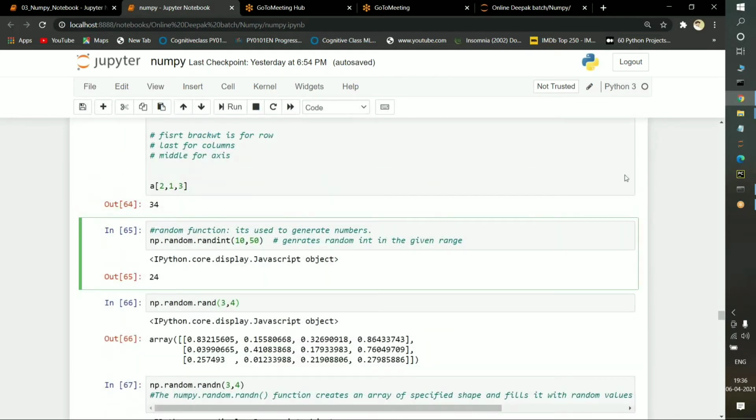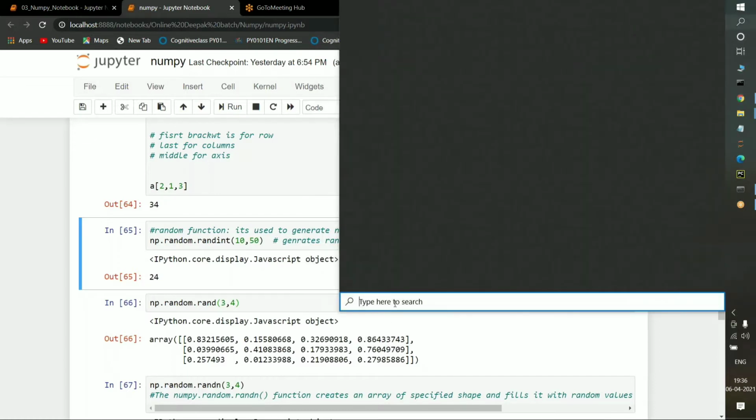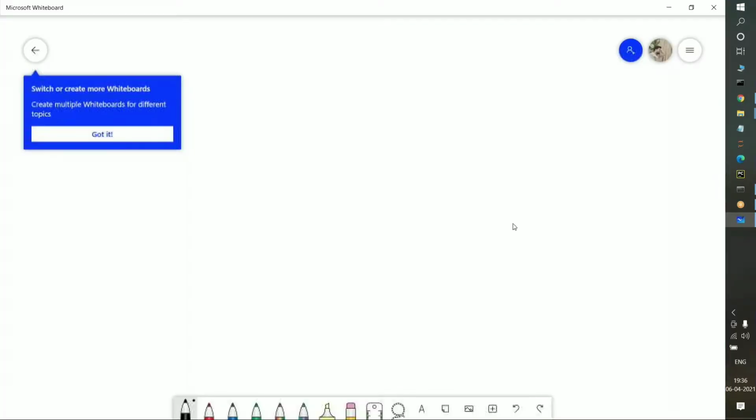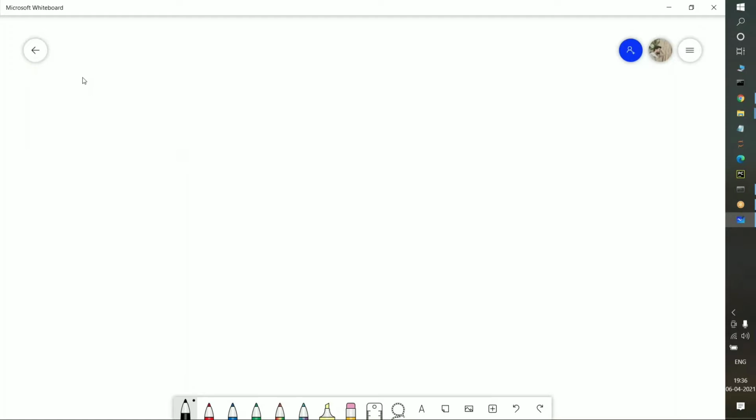Before going into the functions, I will tell you again how NumPy works with the one-dimension array, two-dimension array, as well as three-dimension array, and the syntax also. So what I'm doing here is just writing the syntax. Suppose first of all we need to install an array. So from NumPy we are importing. I'm importing NumPy as np here.